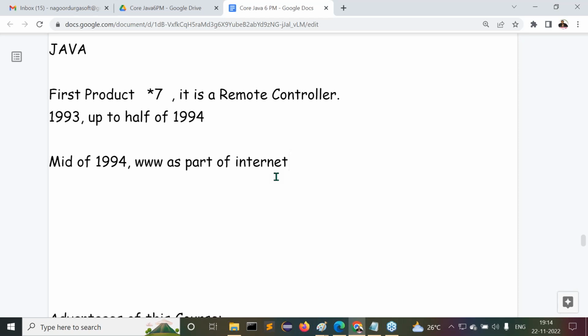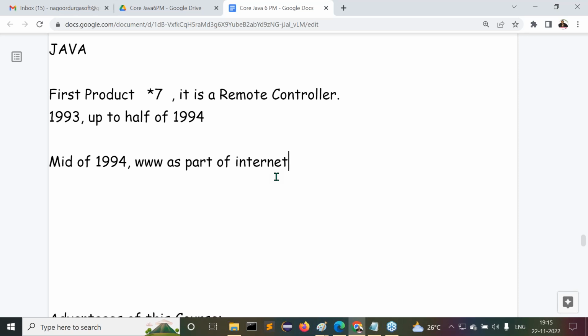At the starting point of the internet, internet centers were available. Everybody felt that an internet center was a software company. By then, opening Yahoo chatting might take 5 to 10 minutes; we had to wait. Nowadays we have 4G and 5G, but initially think of it as 1G. Still it was a great thing, a new innovation. Anyway, in India the internet era started in 2001, 2002, but outside, in mid-1994, there was a huge demand for the WWW as part of the internet.